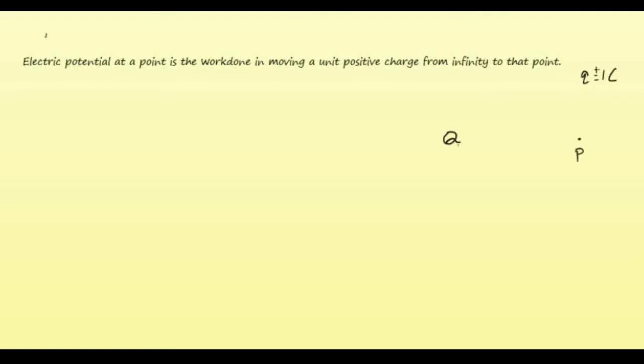So the work done to bring this unit positive charge from infinity to the point P will be the electric potential at the point P due to the charge q, right? This infinity is defined with respect to q, so infinite distance from the charge q. So what is potential? Potential by definition is work done per unit charge. Therefore V is equal to W by Q. So W represents the work done to bring the charge, and Q is the unit positive charge.